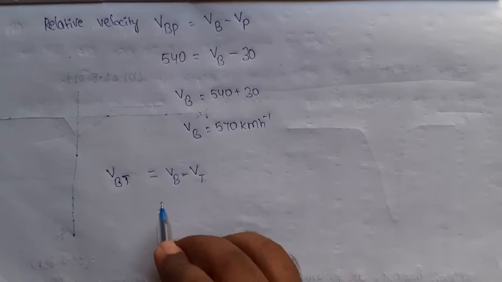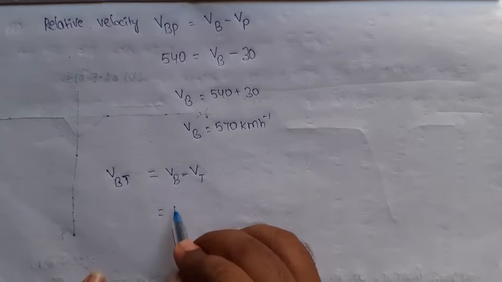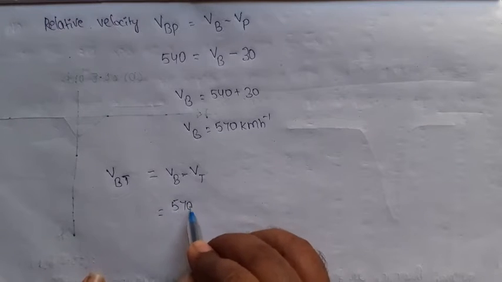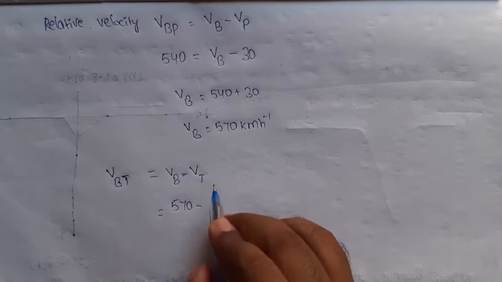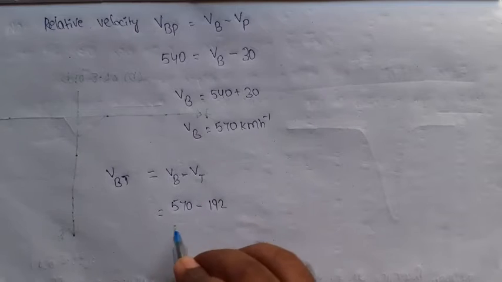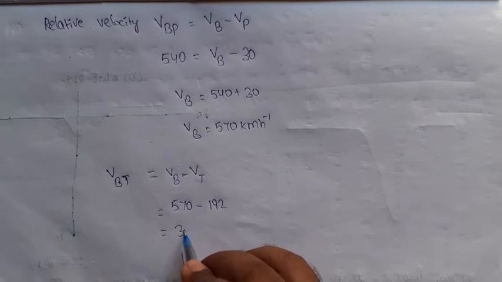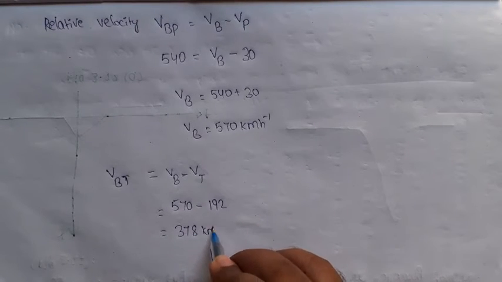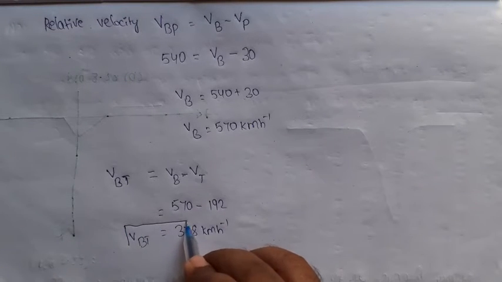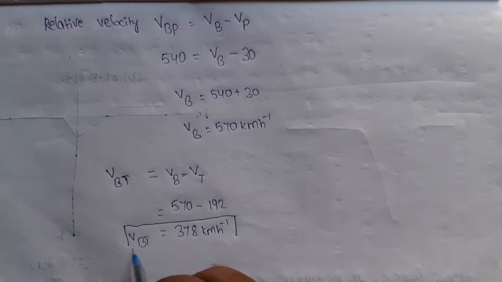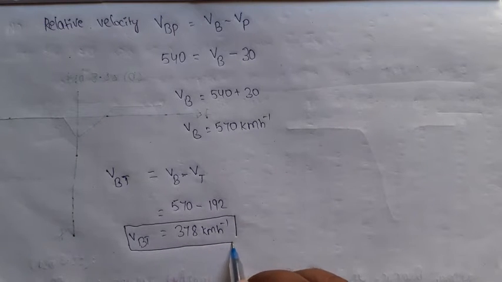So we know that VB value is 570 minus VT. The thief car speed is 192. So 378 kilometer per hour. So the speed of the bullet with respect to the thief car is 378 kilometer per hour.